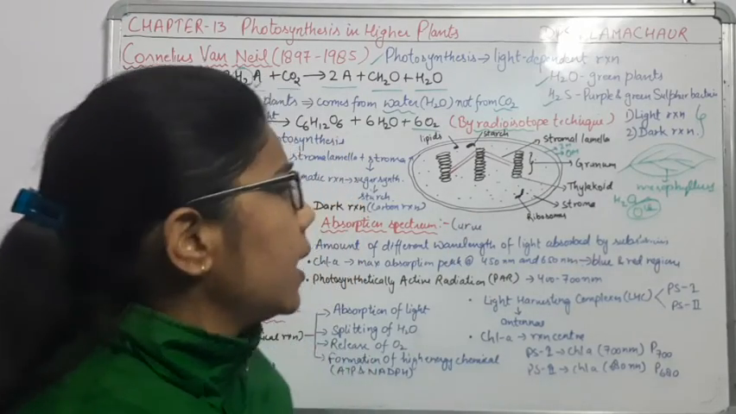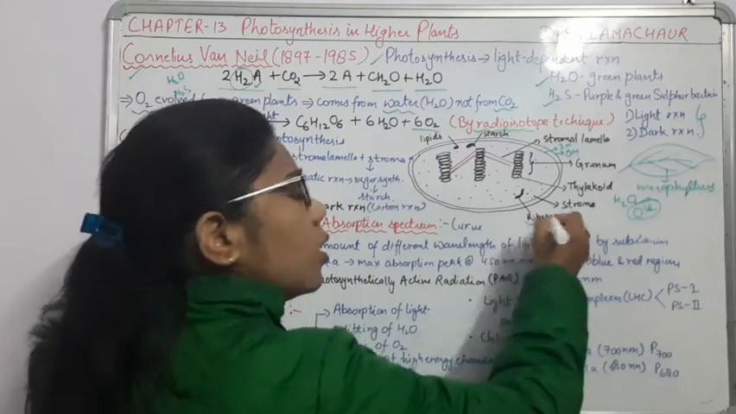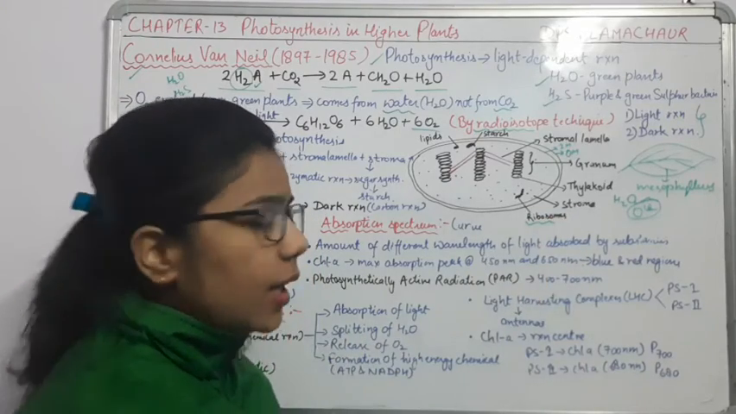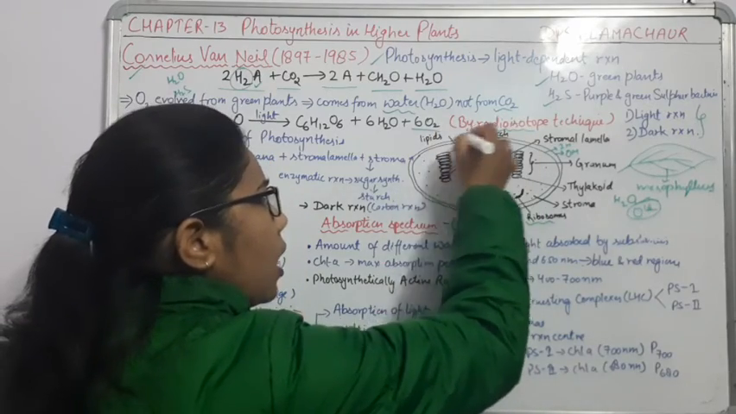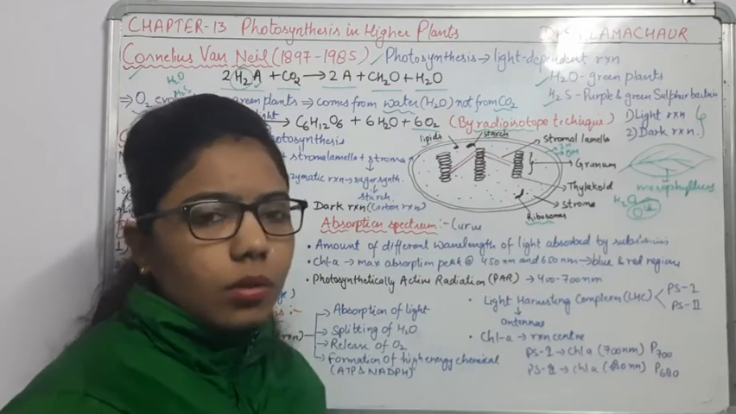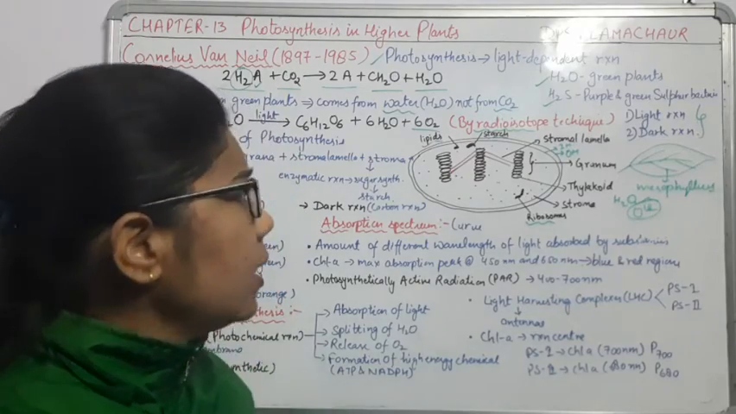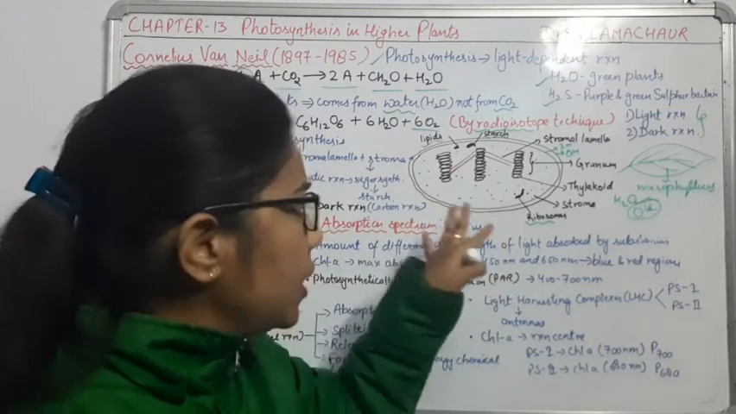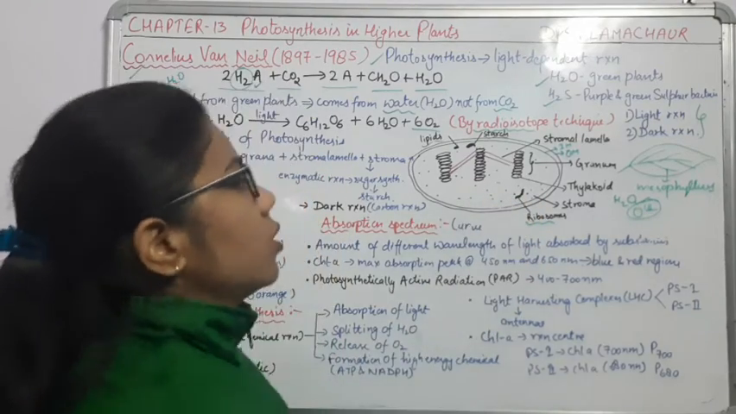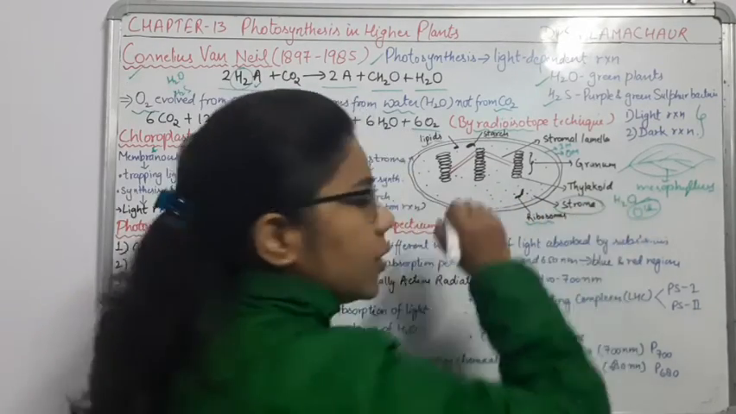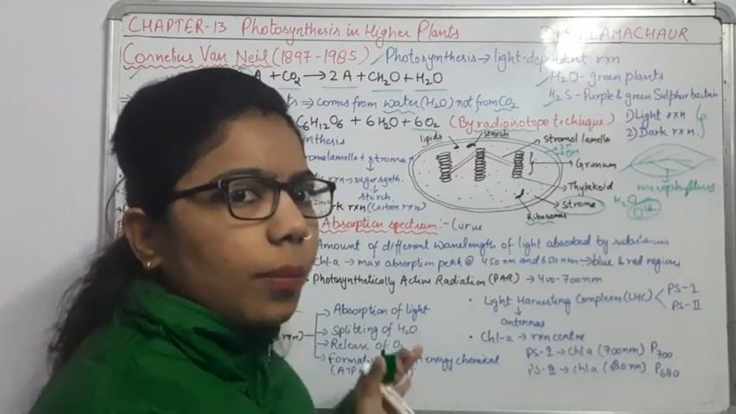We know that it contains what? It contains its own ribosomes, as well as some starch and lipid also. And the fluid or the matrix which is present in this chloroplast is known as what? Stroma. Stroma is the matrix which is present in the chloroplast.